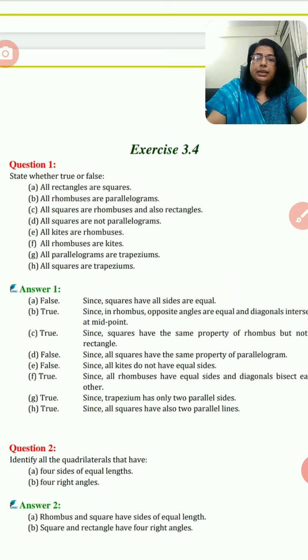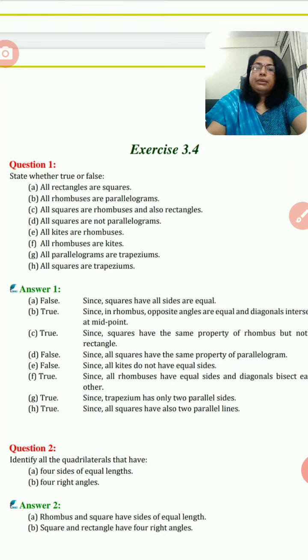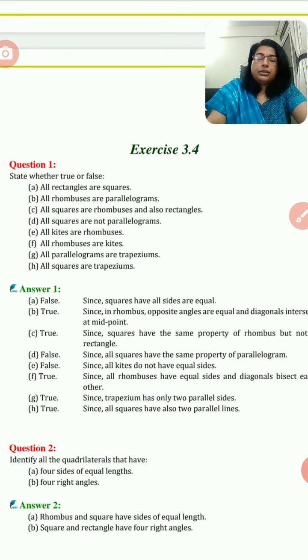Yes, we can say all squares are trapezium. The same condition is here also as we see in parallelogram. In square also two parallel opposite sides are there. Now in question number 2, identify all the quadrilaterals that have four sides of equal length and four right angles.